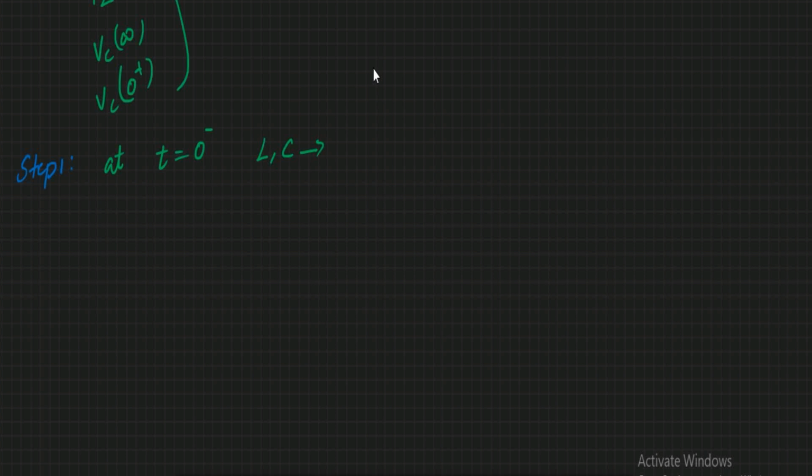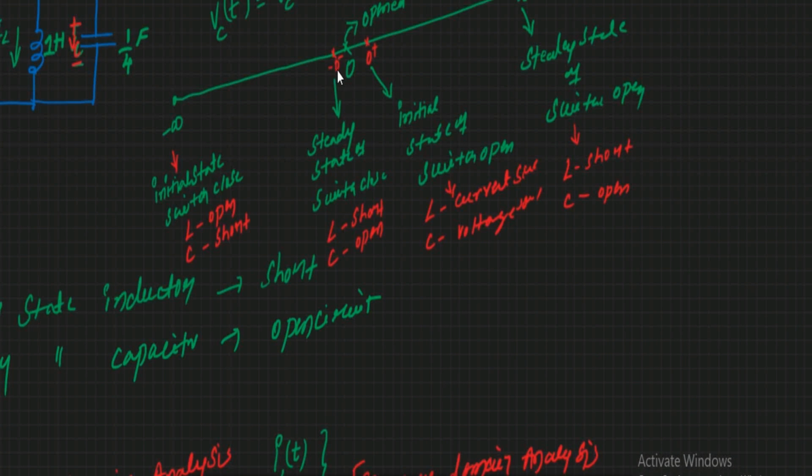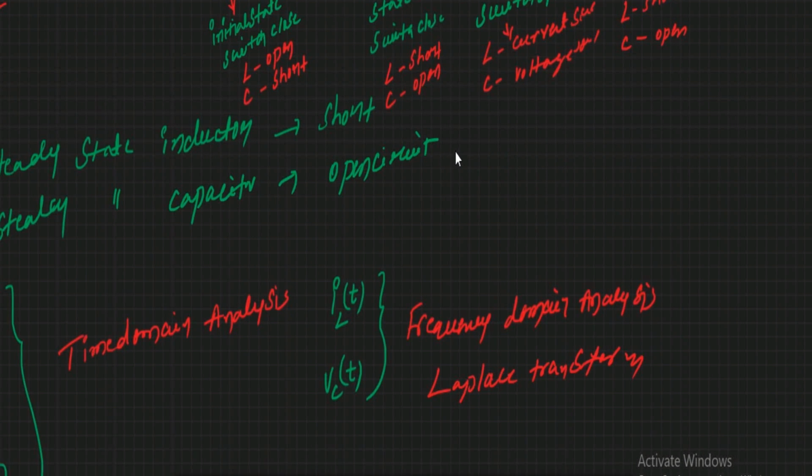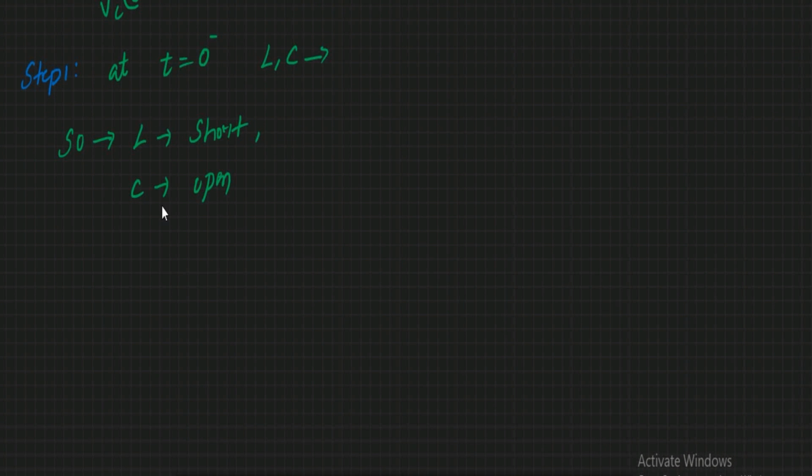So inductor acts as a short circuit. Inductor behaves like a short and capacitor behaves like an open at t equal to 0 minus. From this only, at t equal to 0 minus, it reaches steady state. At steady state, inductor is a short circuit and capacitor behaves like an open.